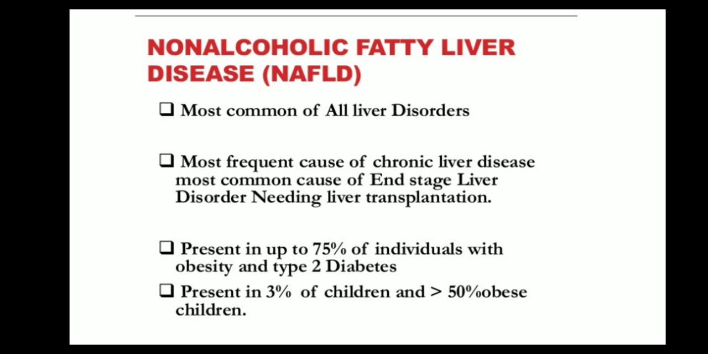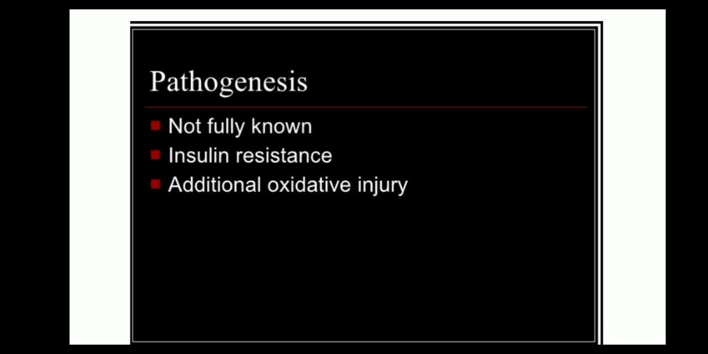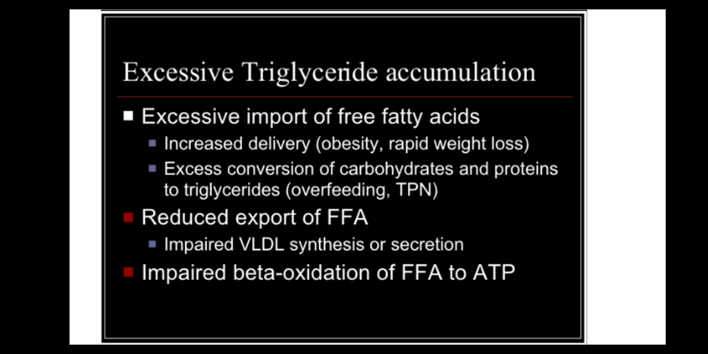Non-alcoholic fatty liver disease is the most common of all the liver disorders. It's the most frequent cause of chronic liver disease, the most common cause of end-stage liver disease, and a disorder which needs liver transplantation. It's present in 75% of individuals with obesity and type 2 diabetes, present in 3% of children and 50% of obese children. Pathogenesis is not fully known, but they say insulin resistance and additional oxidative injury lead to the pathogenesis of non-alcoholic fatty liver disease.